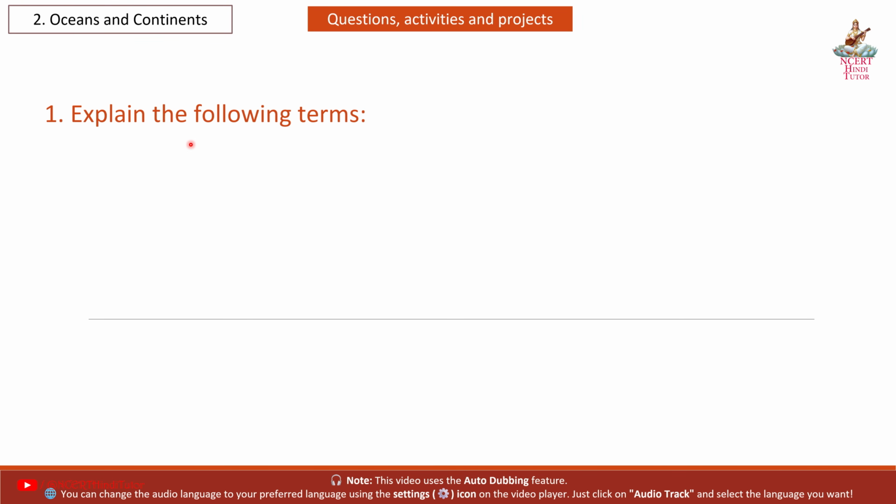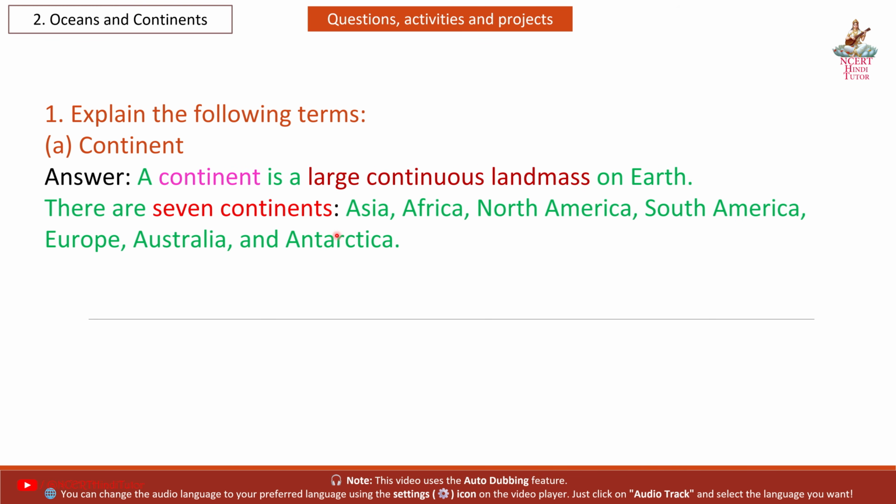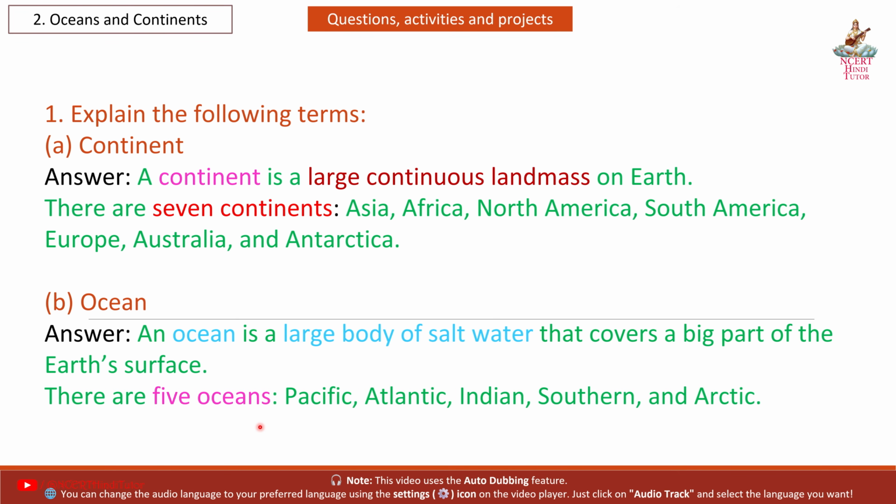Next, questions, activities and projects. Question 1. Explain the following terms. A. Continent. Answer. A continent is a large continuous landmass on Earth. There are 7 continents: Asia, Africa, North America, South America, Europe, Australia and Antarctica. B. Ocean. Answer. An ocean is a large body of salt water that covers a big part of the Earth's surface. There are 5 oceans: Pacific, Atlantic, Indian, Southern and Arctic.